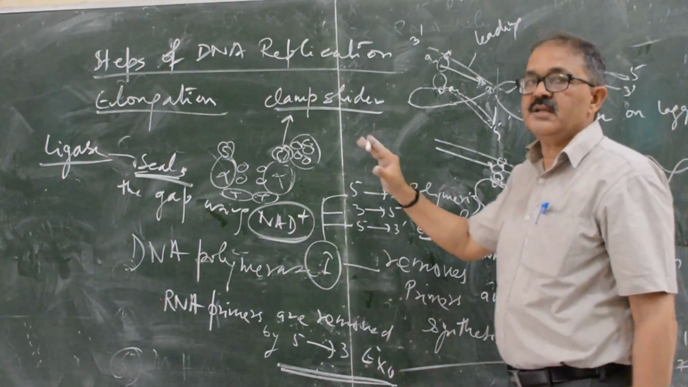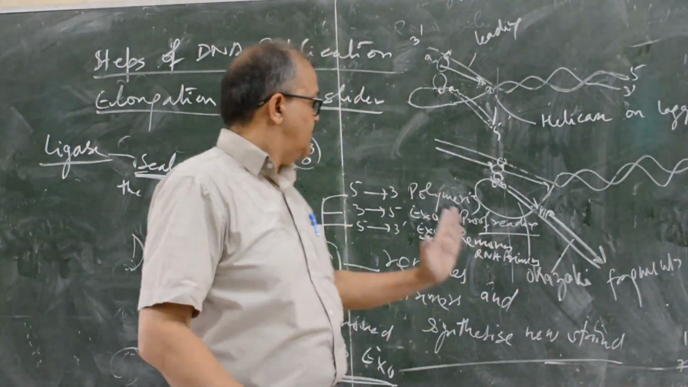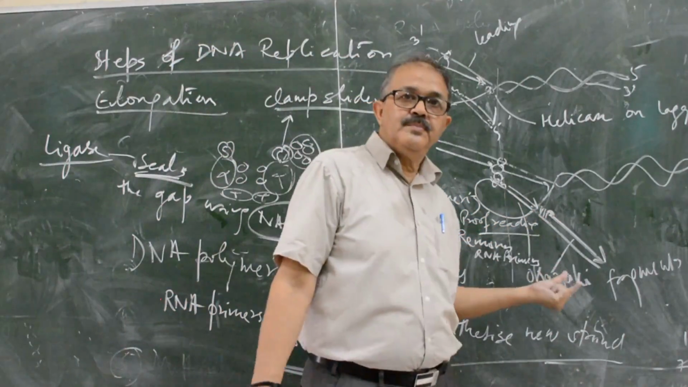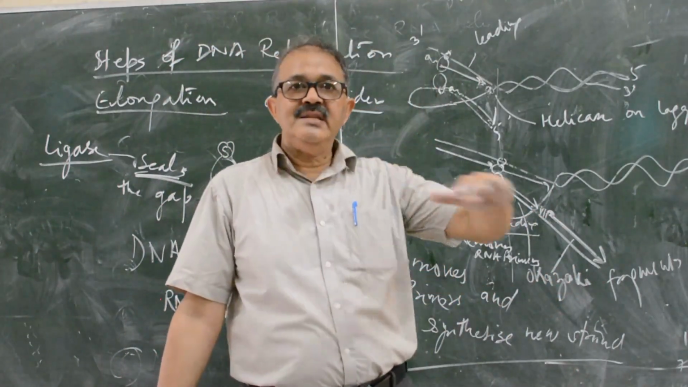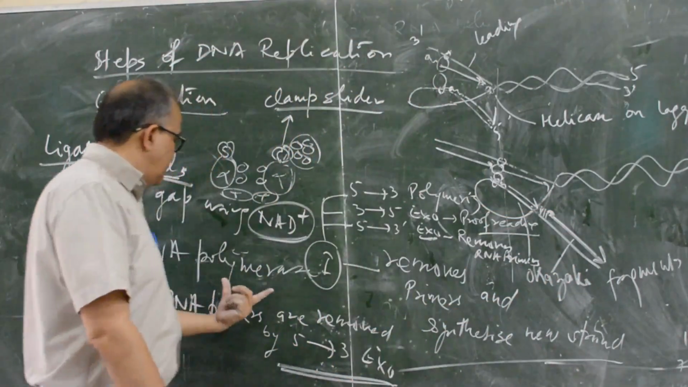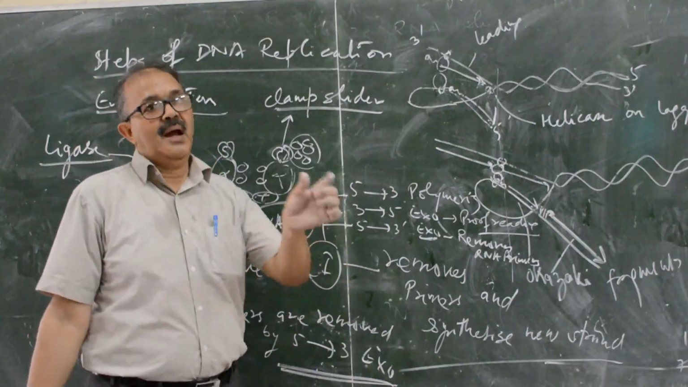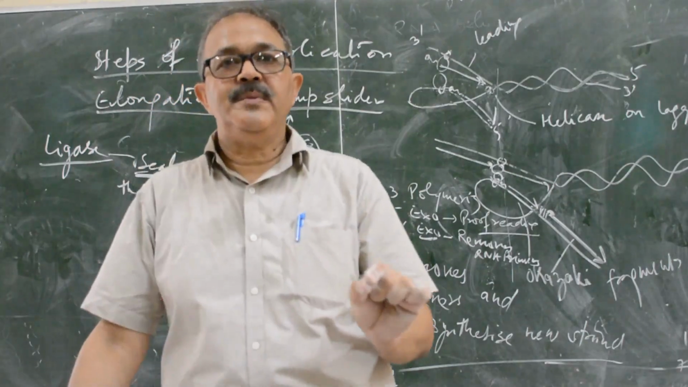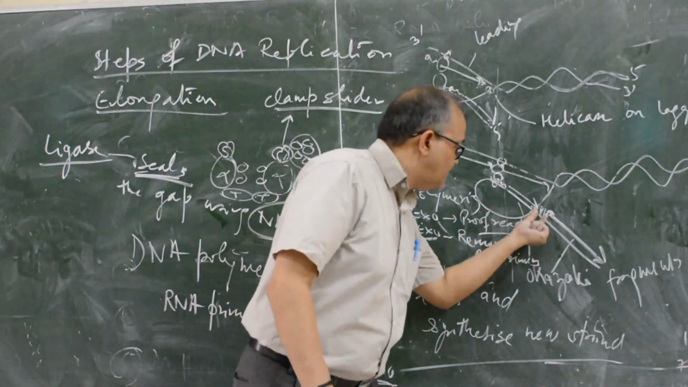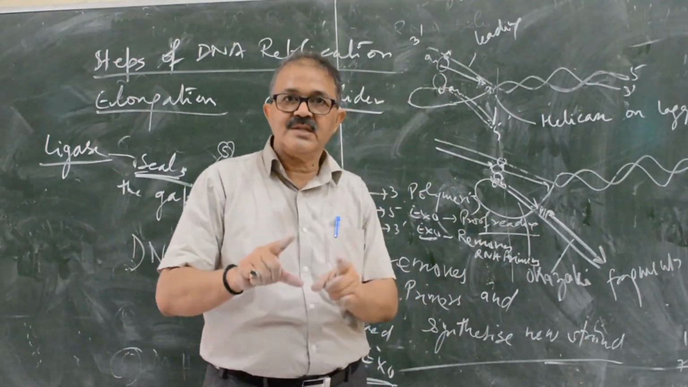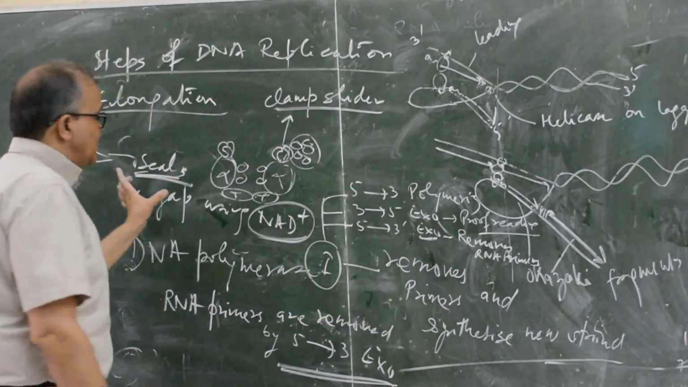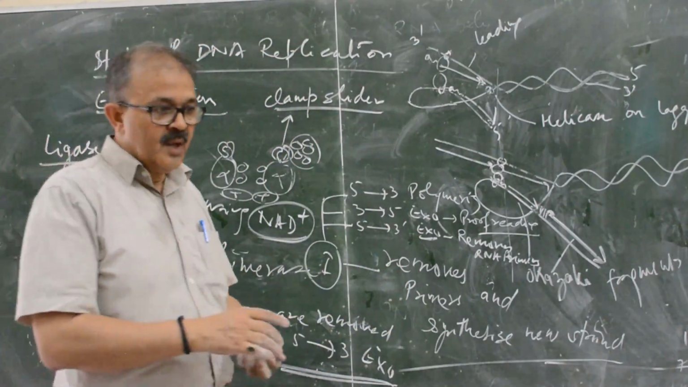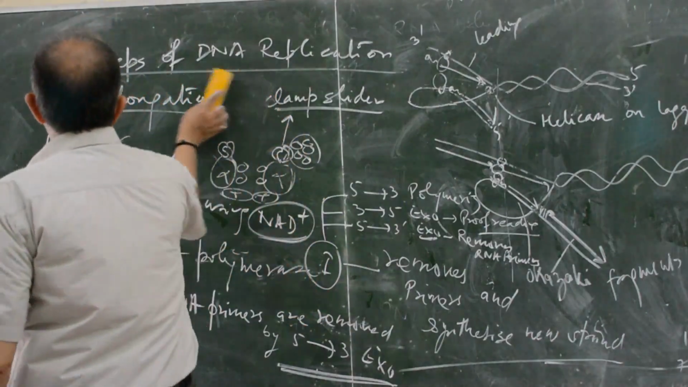This is elongation, and in between the RNA primers will be digested, removed by DNA polymerase I, and at that place the small fragment of 10 to 15 base pairs will be filled up by the DNA polymerase I, and the ligase enzyme seals the gap. Next, the last topic is termination of DNA replication.